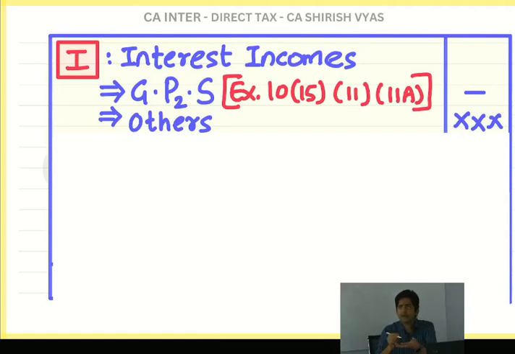For example, I write a book. Like my CA final direct tax book is there. I have written a book, and from that book I get royalty income. How is royalty income earned? See what I have done. I wrote my book of income tax and I gave it to a publisher in New Delhi. There is a publisher in New Delhi, and what is our agreement? He will print books. He will market the books across India. And whatever sale happens, 10% he will give to me.